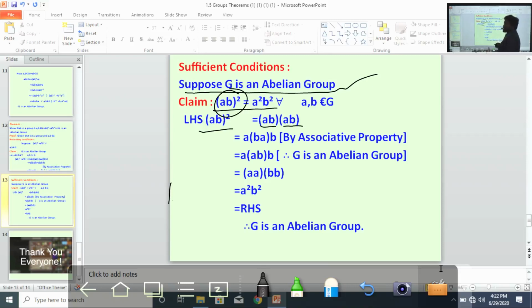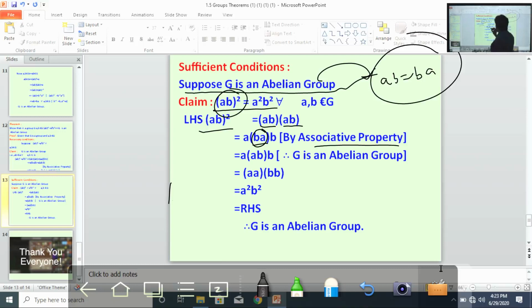Now change the brackets like this by using the associative property. What is BA? We have, abelian group means AB equal to BA. Now replace BA with AB.